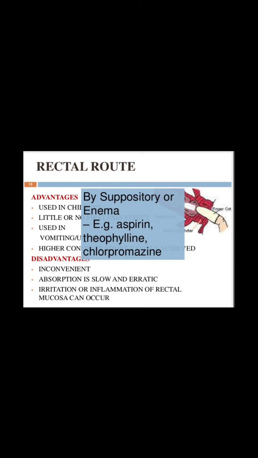So enema is liquid preparation introduced in the colon. So evacuation enema, that is also used for the purgation effect. So the retention enema is which is meant for administration of drugs for systemic as well as for local use. So example is cortisone is given through this route in case of ulcerative colitis.